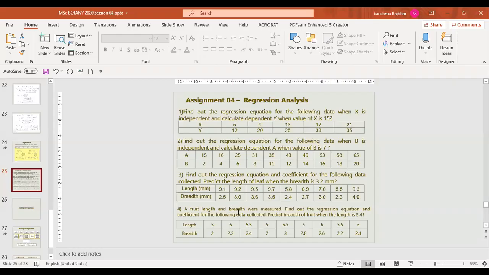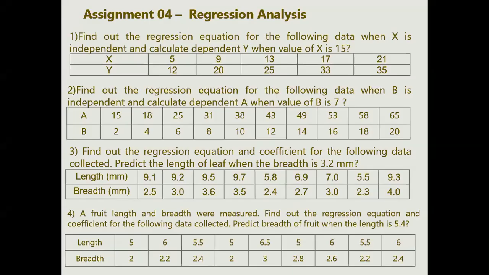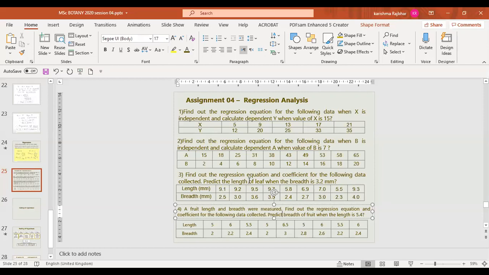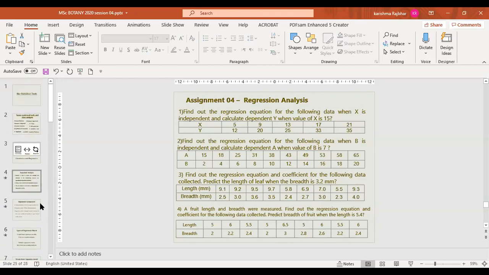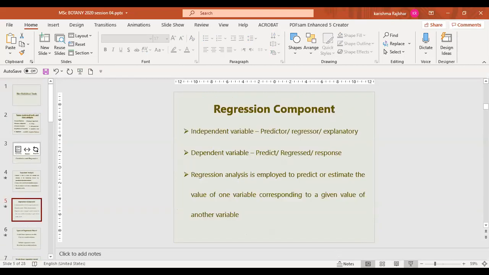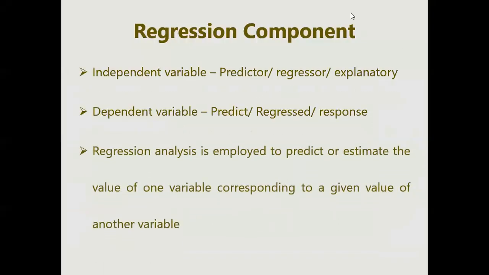So now I will change this question for you, because for calculation you should know the difference between these two. Now the fourth question will be like, when the predictor is breadth of fruit and the length will be changed. So in the assignment, when you calculate, you have to look around the terms given, because not all the time you will be told whether it is independent or dependent. You have to always remember these terms. These 6 terms you have to always remember.